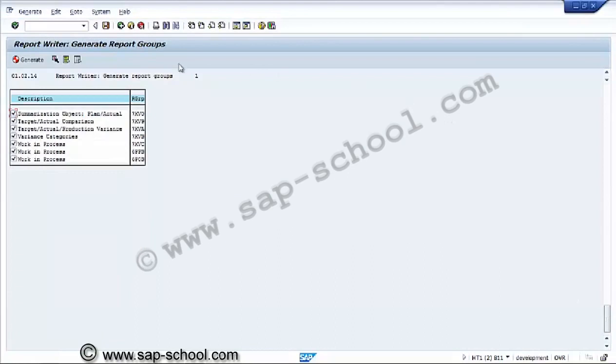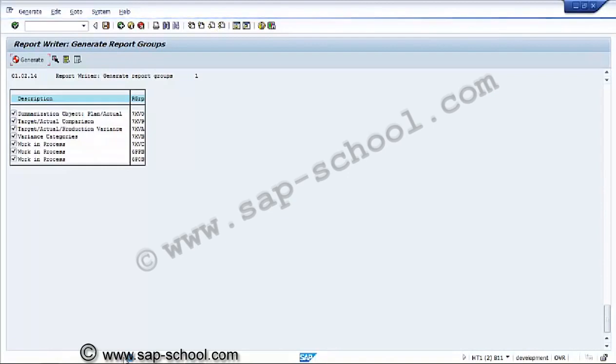So these many reports are being selected for the generation. Here we can see the information, whichever report is being generated or compiled, at the bottom of the screen. Here we can see 7K VD report is being generated, and one by one the compilation takes place.